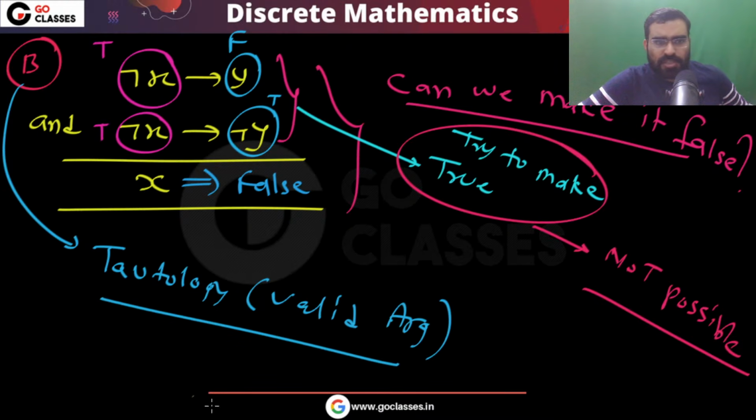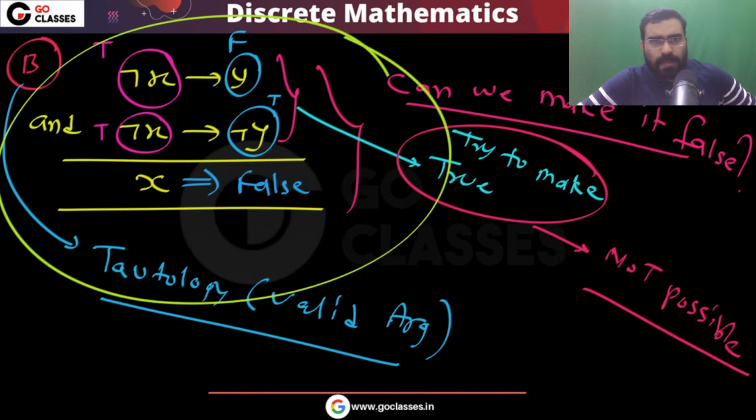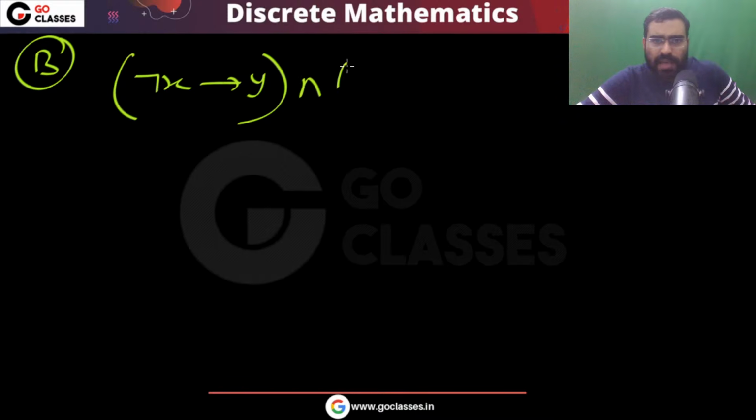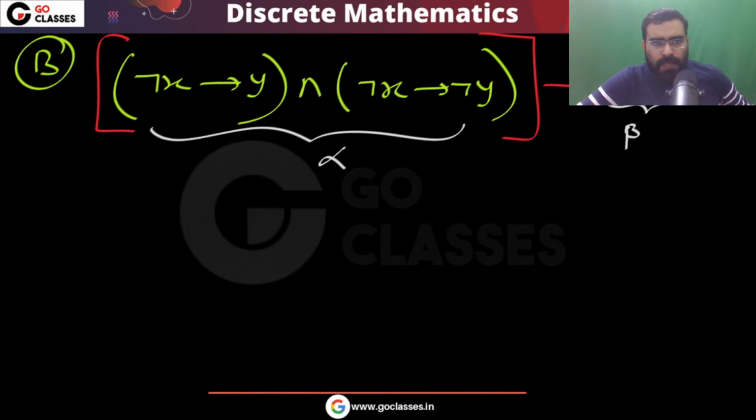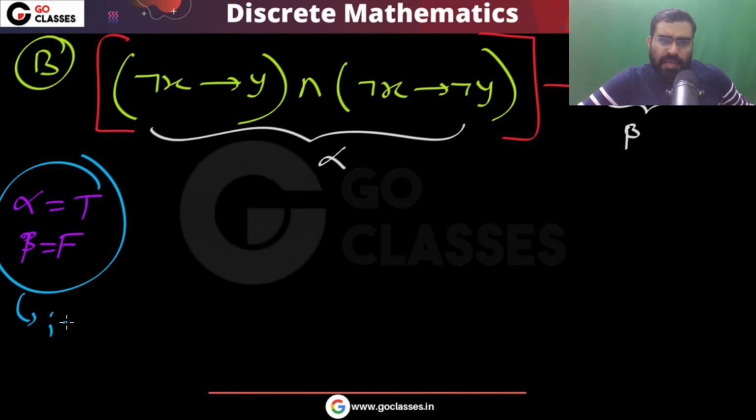This is a very simple question. If you are not understanding this argument method, then you can solve the same question directly also. The question says negation x implies y and negation x implies negation y, and this complete expression implies x. This is an implication statement. Can you make it false? This is alpha, this is beta. If you want to make it false, you have to make alpha true and beta false. Is it possible?